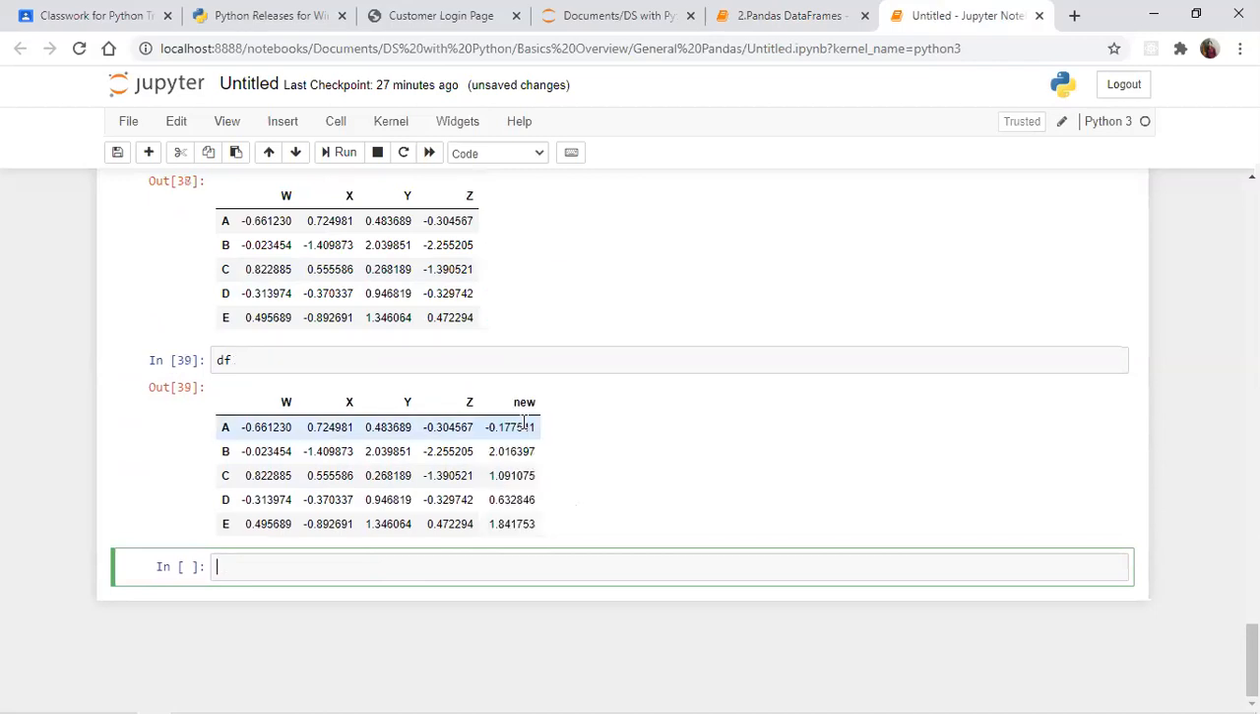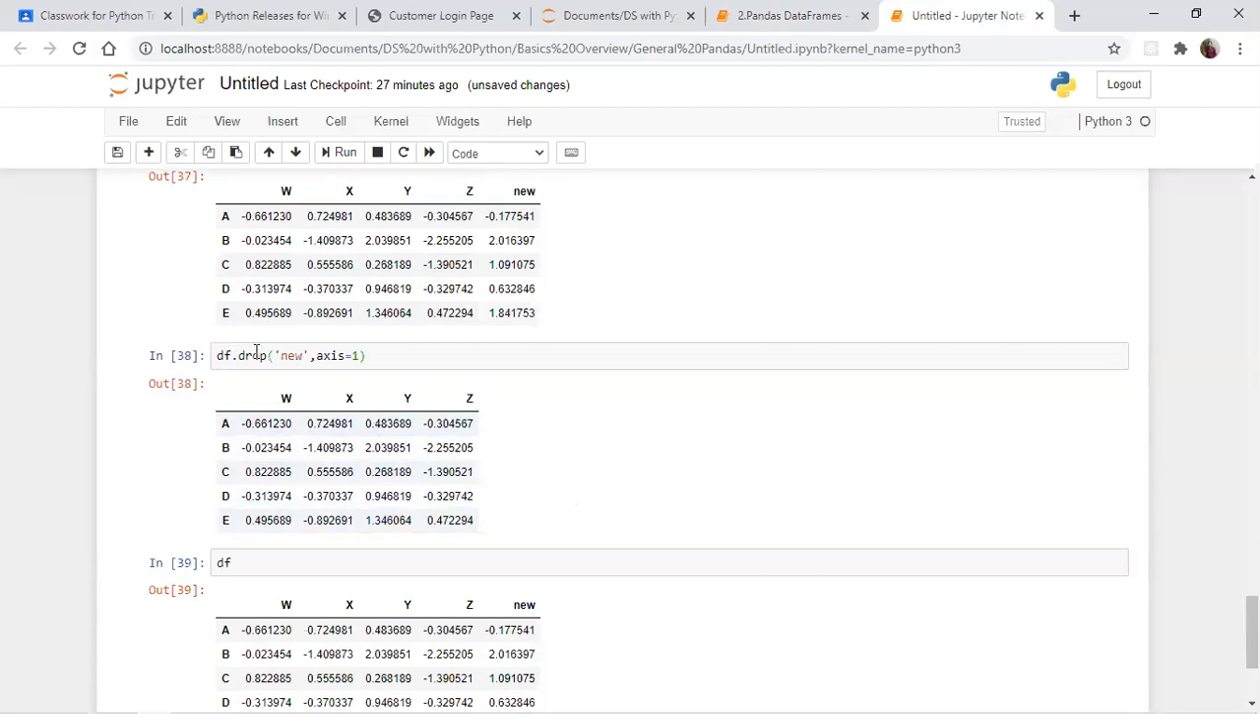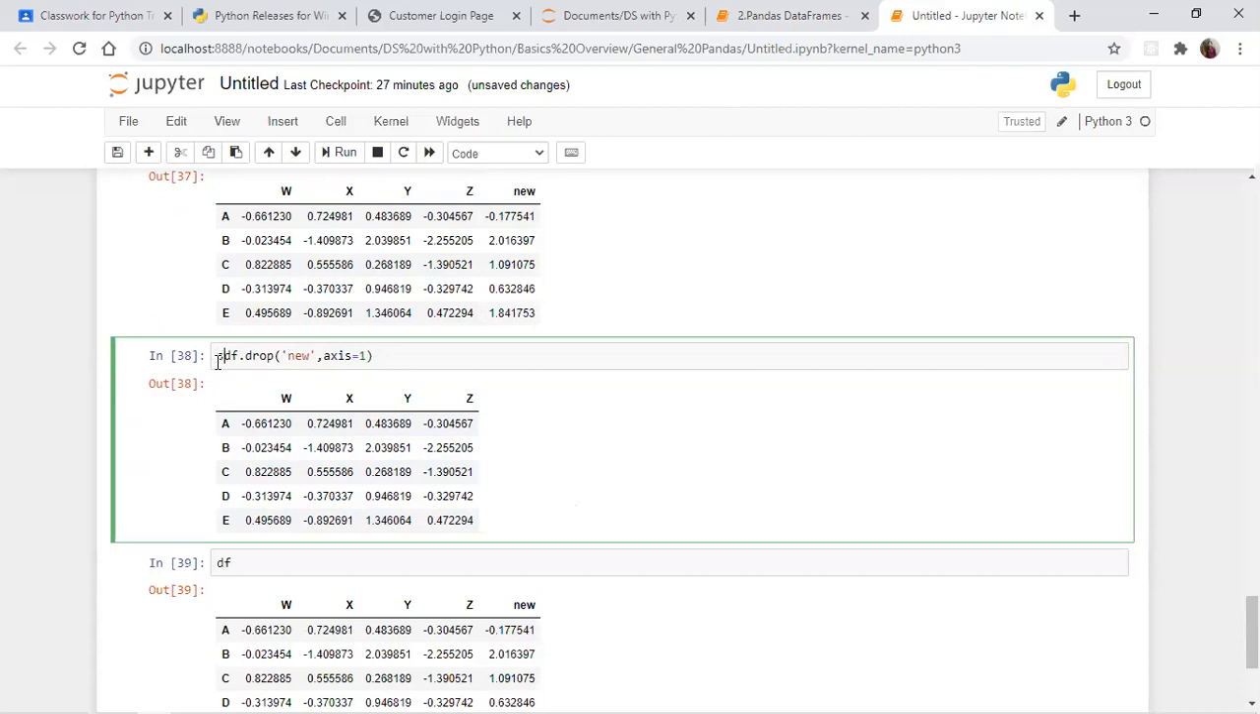Again I am giving df. See, you are getting new here. The new was removed only temporarily, but it is not saved to the variable name. So you can give something like this, df equal to, so the values will be applied and saved again to this variable name. Instead of this method, you can apply inplace equal to True.